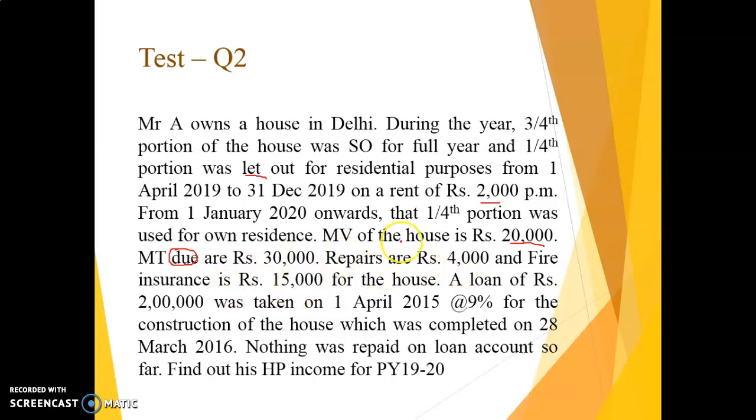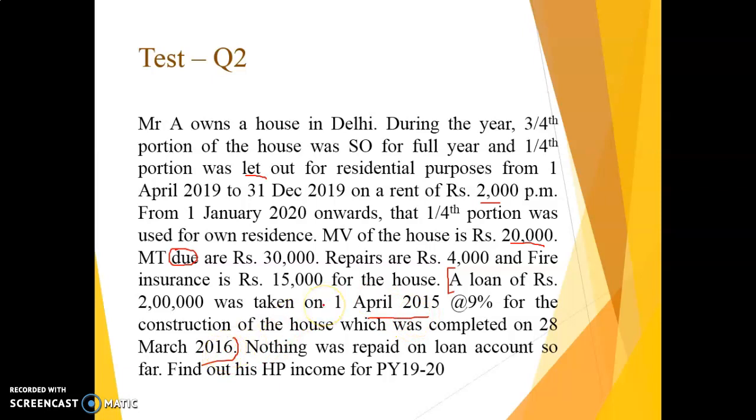Fair insurance, irrelevant. Then the next part: a loan of rupees 2 lakh was taken on 1st April 2015 at the rate of 9% for the construction of the house, which was completed on 28th March 2016. In this case, the loan was taken and the construction was completed in the same financial year, that is financial year 15-16.